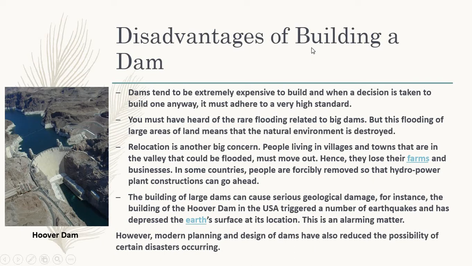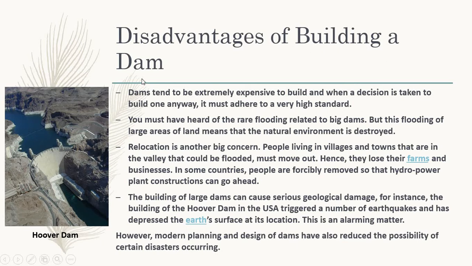Now coming to the disadvantages of building a dam. So here are some disadvantages of building a dam. Let us study them. Dams tend to be extremely expensive to build, and when a decision is taken to build one anyway, it must adhere to a very high standard. First of all, the building of a dam requires a large amount of money. It is very expensive to build one dam.